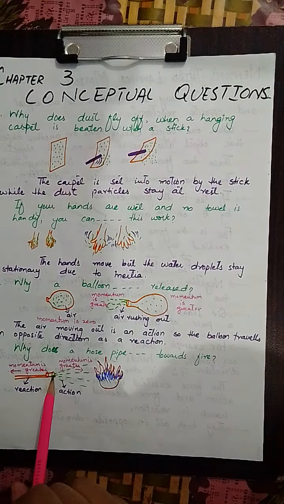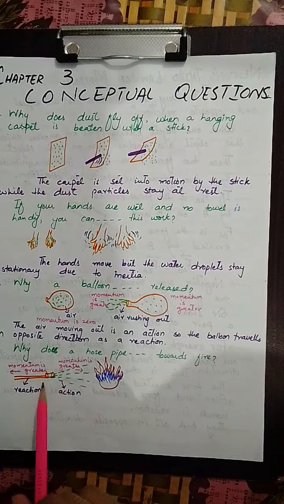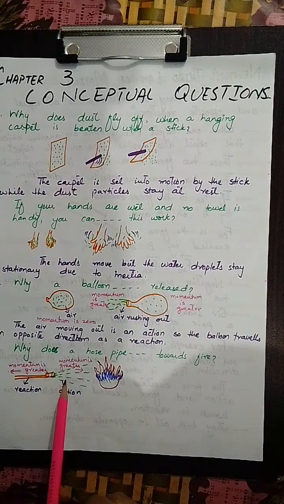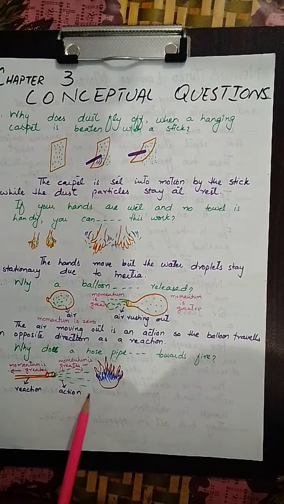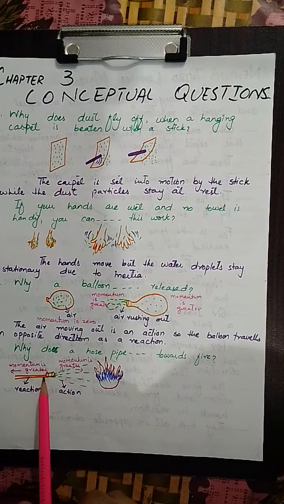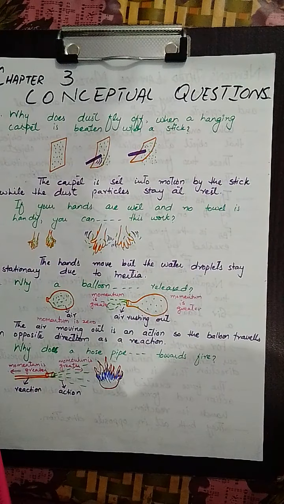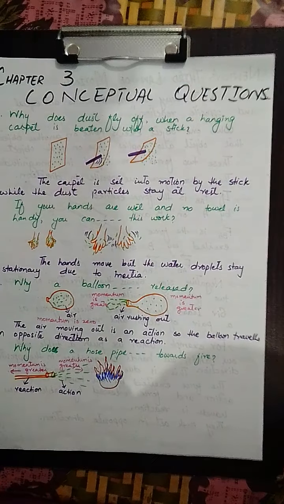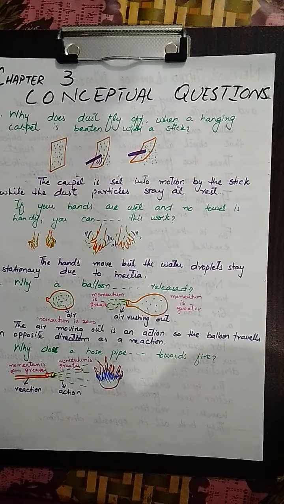The water is coming in the forward direction and the hose or the pipe is going in the backward direction. The water that is coming out of the hose is the action, and the backward pull of the pipe is the reaction. Of course जब आप अपने hose को या उस tap को बंद रखेंगे, in that case the momentum would be 0 because there is no motion.